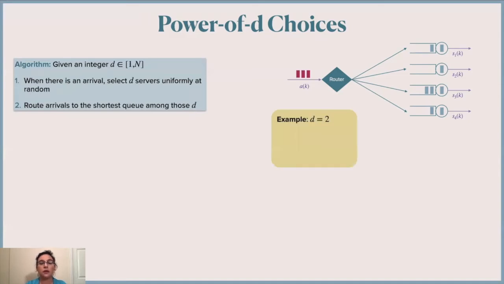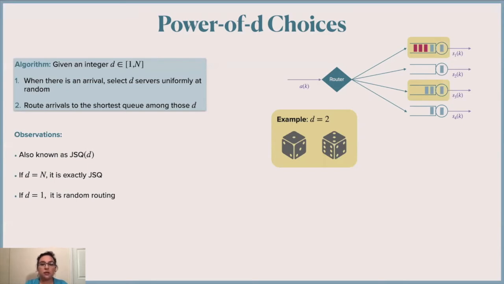So for example, if d equals 2 and we have 3 arrivals in time slot k, we select 2 queues at random, in this case queues 1 and 3, and we send our arrivals to the shortest queue among those. So observe that in this case, all the arrivals go to the first queue, even though the second queue was shorter.